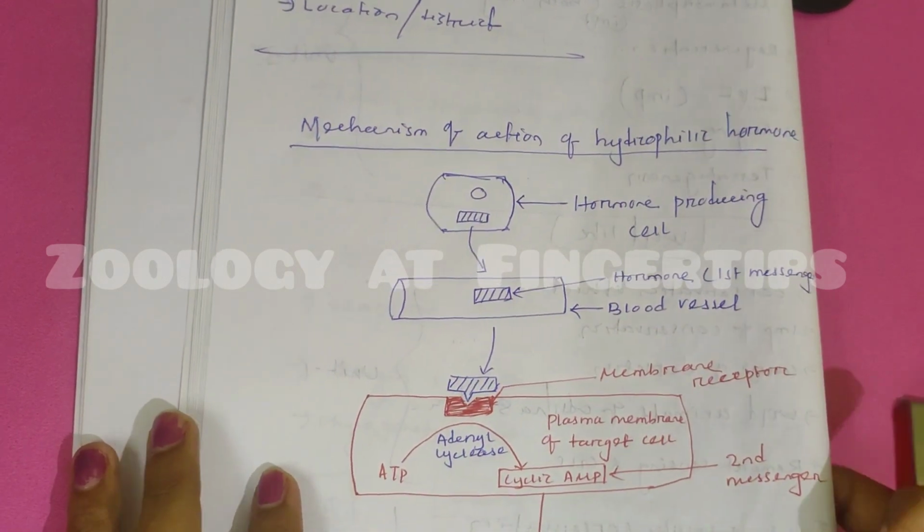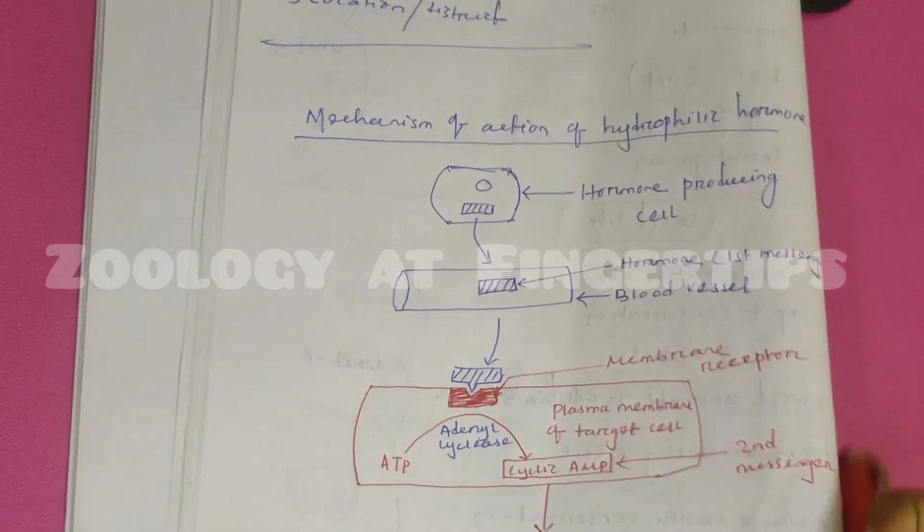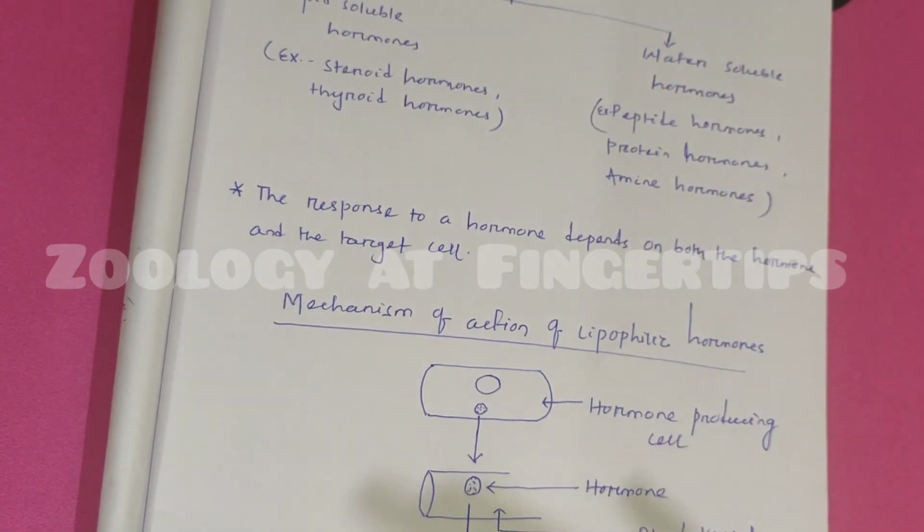In summary, lipophilic hormone binds to the intracellular receptor, whereas hydrophilic hormone binds to the receptor present on the plasma membrane, that is the cell surface receptor on the target cell.